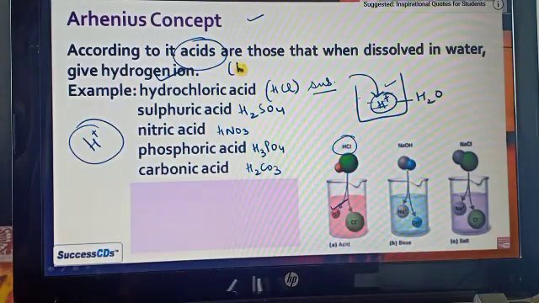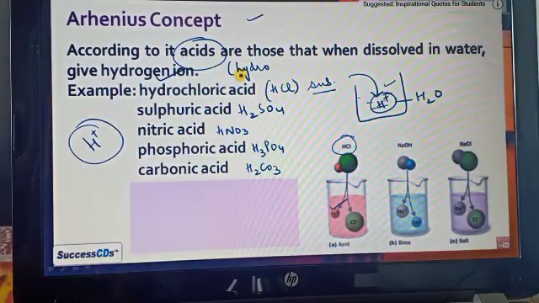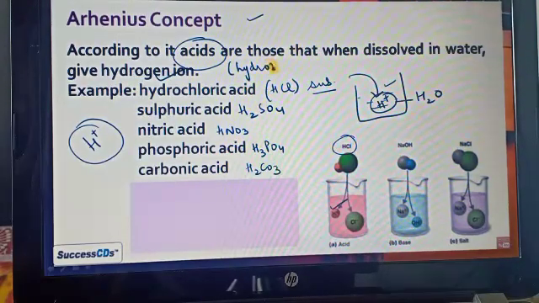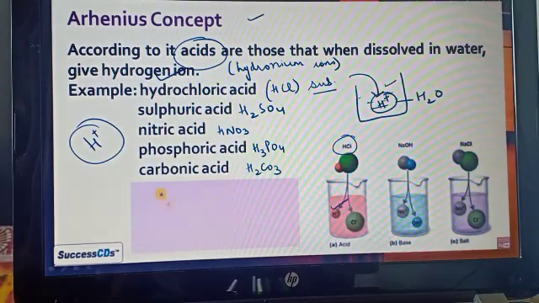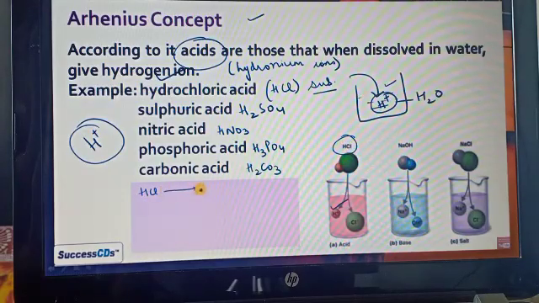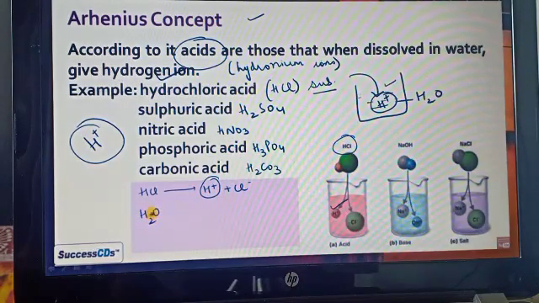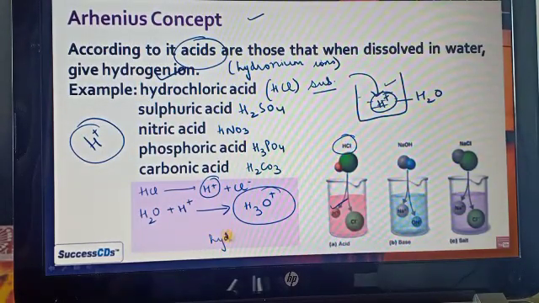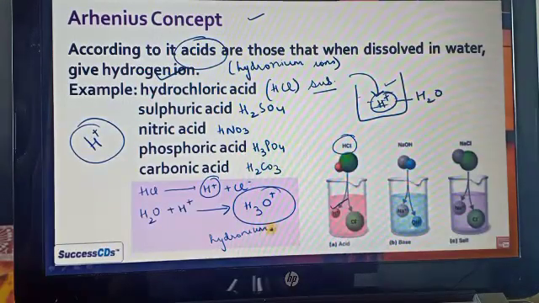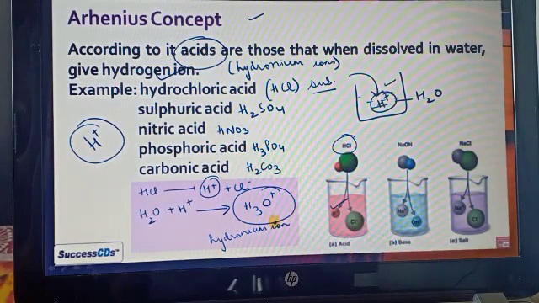In some books, instead of the hydrogen ion, it is written as the hydronium ion. Both are correct. Now let's see how the hydronium ion is formed. If we add HCl into water, it forms H plus and Cl minus. After adding this into water, the H2O reacts with the released H plus, and then H3O plus is formed, and this is known as the hydronium ion.